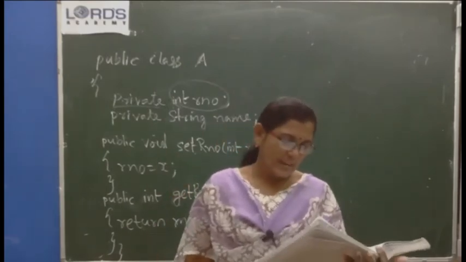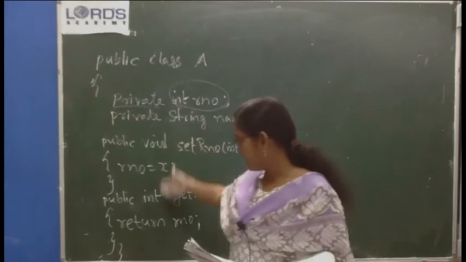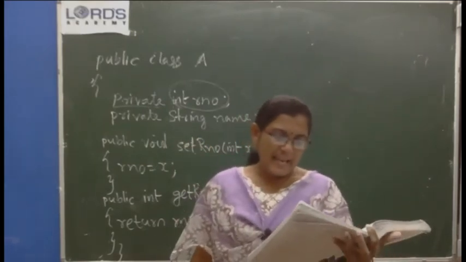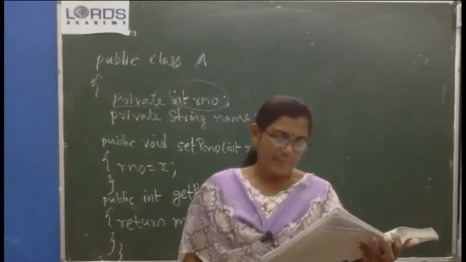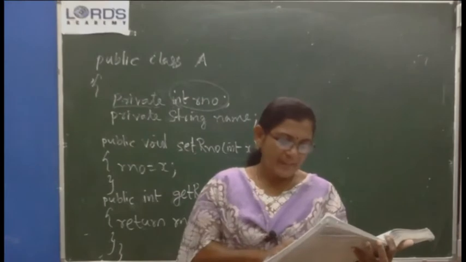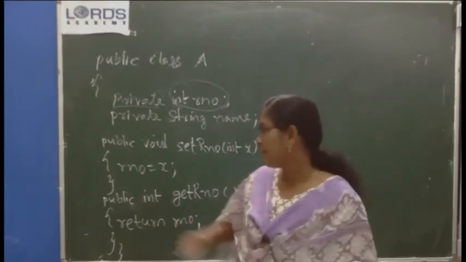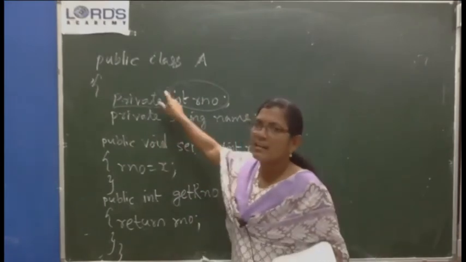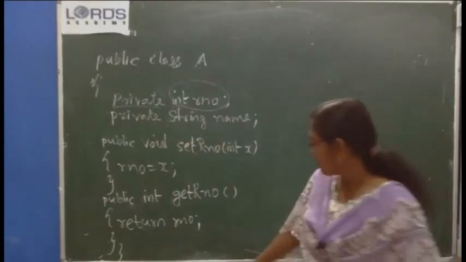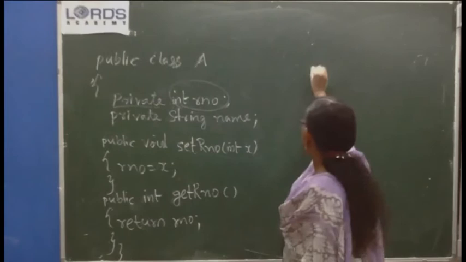So instance variables and member methods are the methods defined in the class. Class A is inherited to class B. Class B is an extension of A. So all those variables and member methods, if they are not private, directly you will be able to refer in B. Public class B.